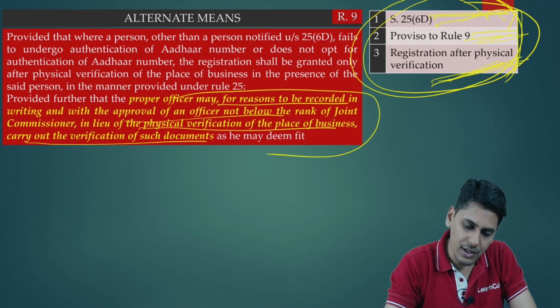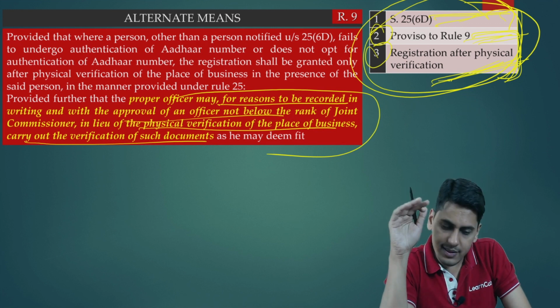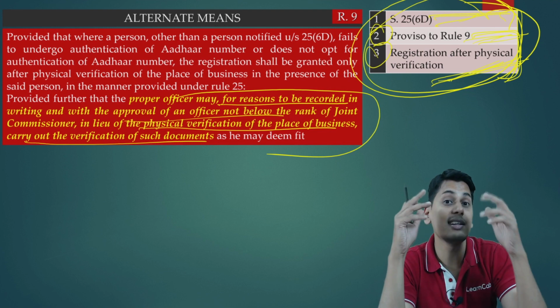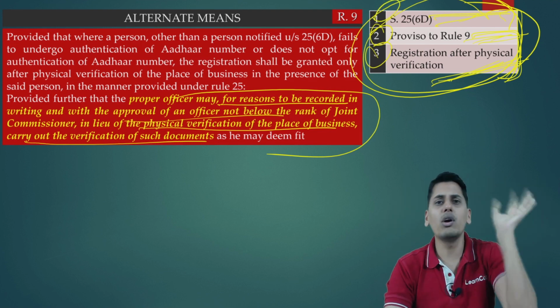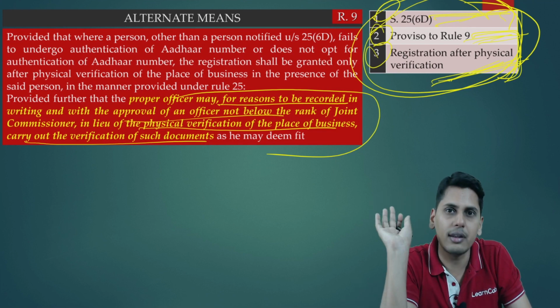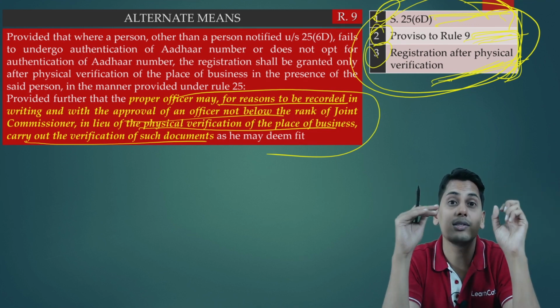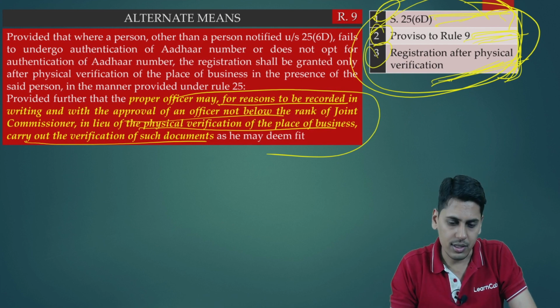So friends, the difference between serial number 2 and serial number 3 of the proviso to rule number 9 is, in serial number 2 it is the discretion of the officer. In serial number 3, the officer doesn't exercise his discretion, he comes for physical verification. In serial number 1, no discretion of the officer at all. Aadhaar authentication itself is not required. He cannot say, I will come and physically verify your premises, only then grant you the registration. I am sure you are able to follow this.